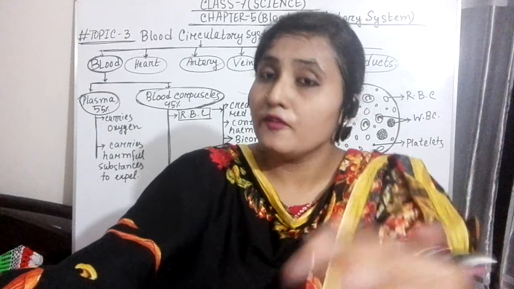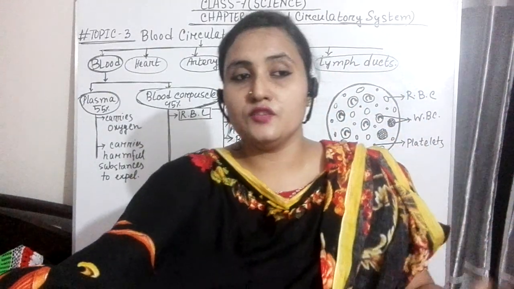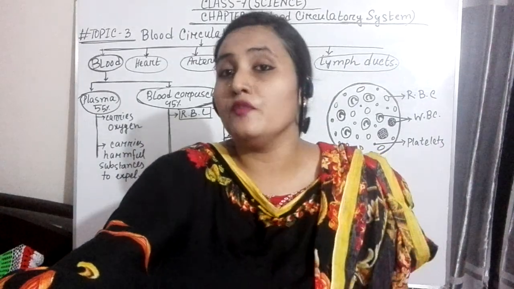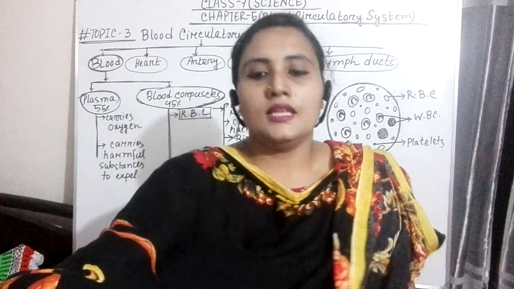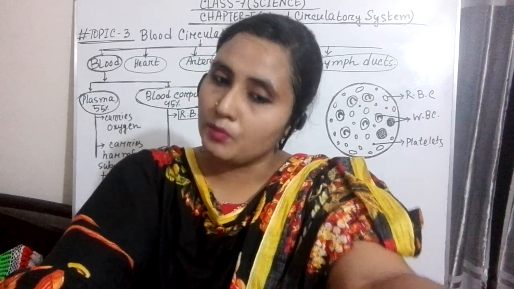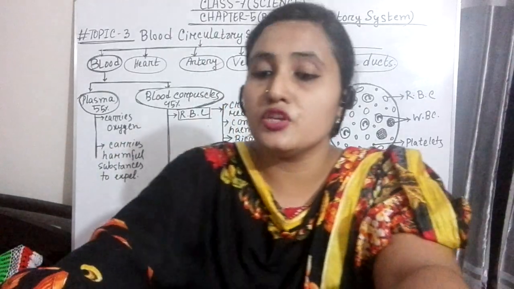Then transportation of oxygen. You all know that oxygen is passed from cell to cell with the help of blood, actually with the help of RBC. Then carbon dioxide exchange. Carbon dioxide is also carried by blood, and then expulsion of waste materials.